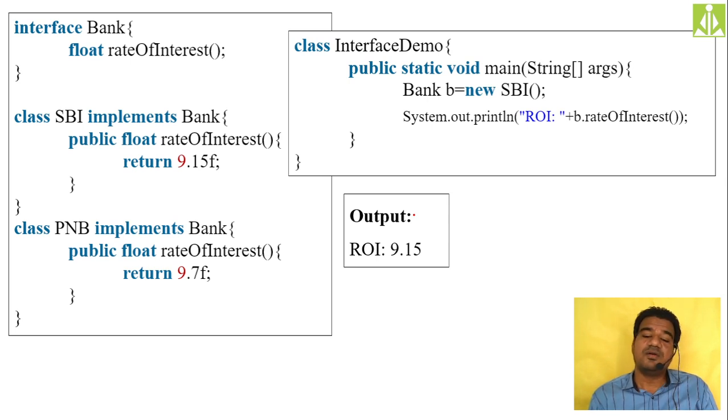Then when PNB is implementing the Bank interface, it is giving its own rate of interest, because you may be aware of the market. Different banks will have different interest rates when it comes to awarding interest to the customers, isn't it? So SBI is implementing with its own interest rate, and PNB is implementing with its own interest rate. Hopefully you understood.